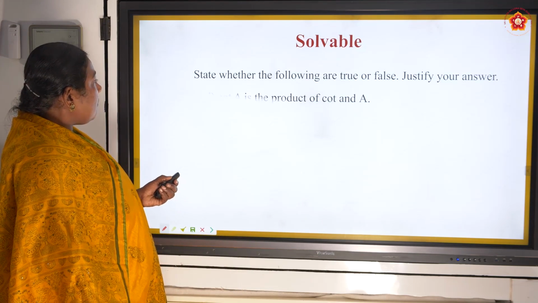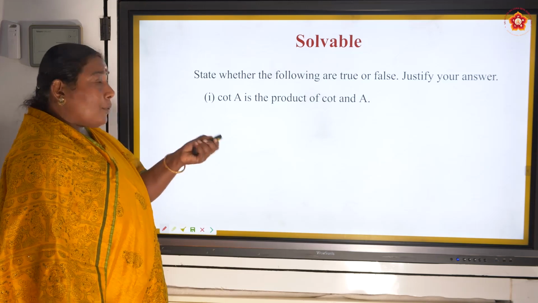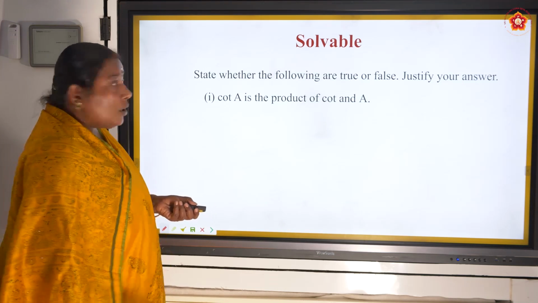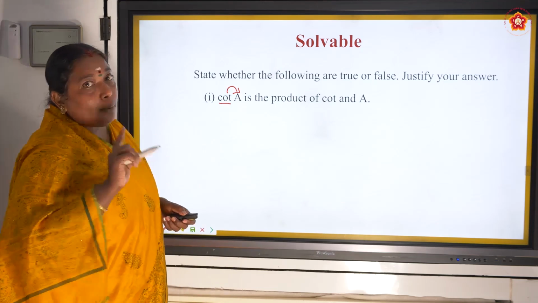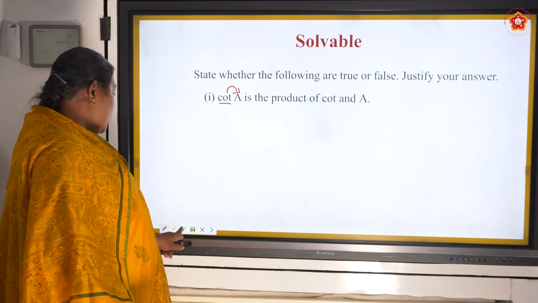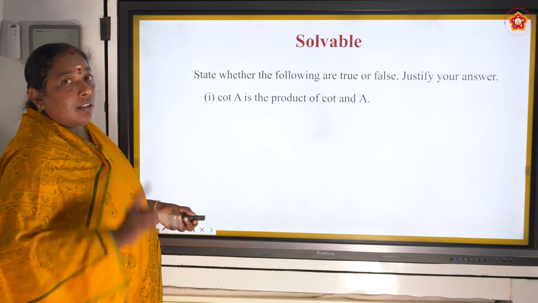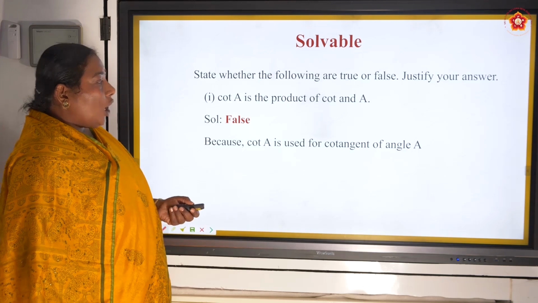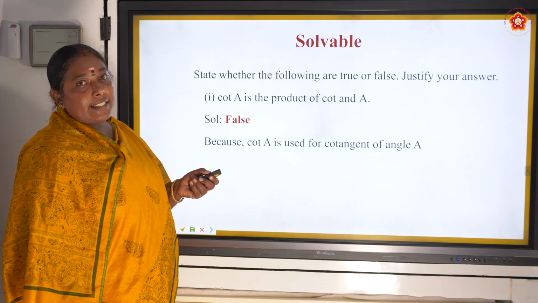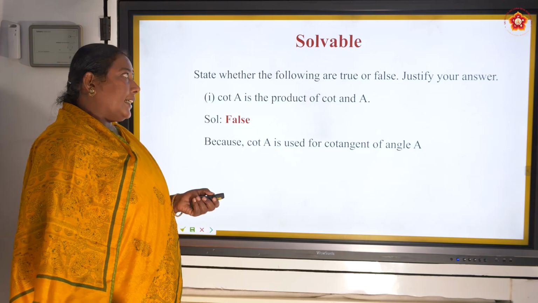Next. Cot A is a product of cot and A. Is it true? Cot is a function of angle A. It is not a product with angle A. So this statement is false. Cot is used for the cotangent of angle A. It is not a product.